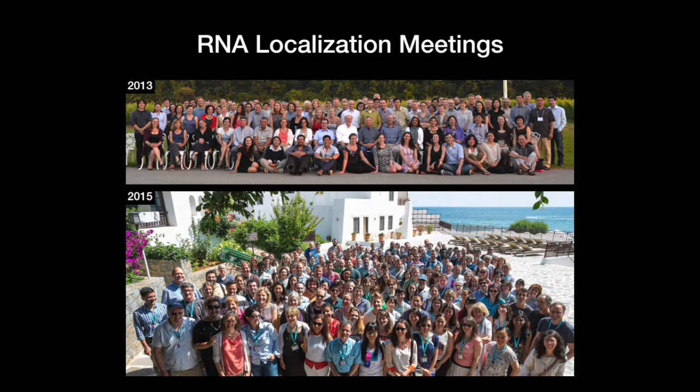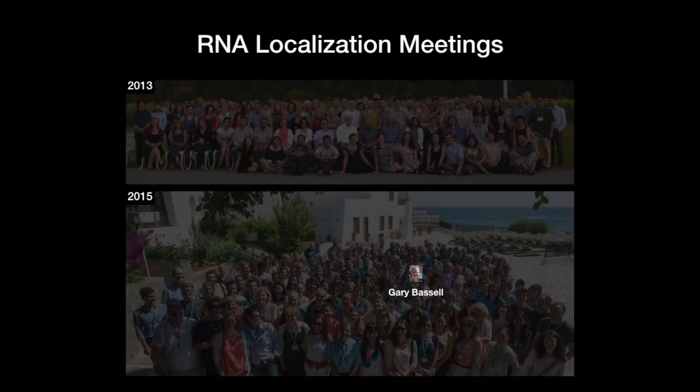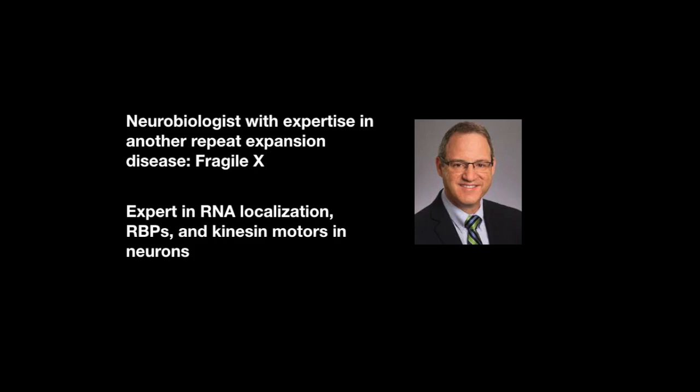I had started going to RNA localization meetings starting in 2013 to Niagara Falls as well as 2015 to Greece. And it was at those meetings that I was fortunate to interact with experts in RNA localization. One of those experts in particular was Gary Bassell. I learned that Gary was a neurobiologist with expertise in another repeat expansion disease, Fragile X. He was also an expert in RNA localization, RNA binding proteins, and kinesin motors in the context of neurons.